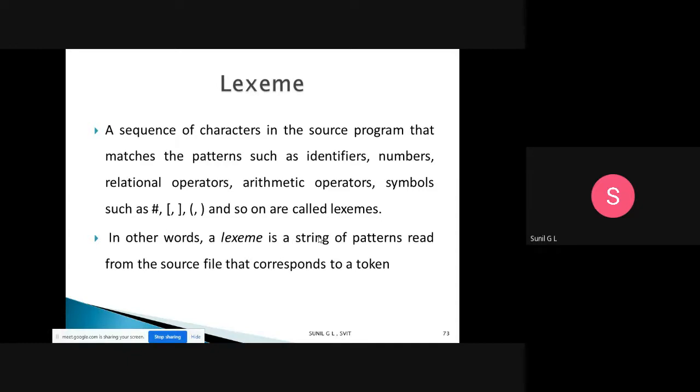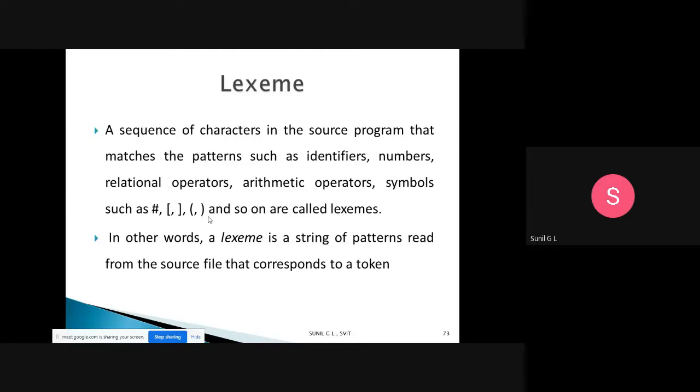It may be one character, three characters, or 10 characters, such as identifiers, numbers, relational operators, arithmetic operators, and symbols such as hash, open bracket, close bracket, open parenthesis, close parenthesis, and so on. All are called a lexeme.